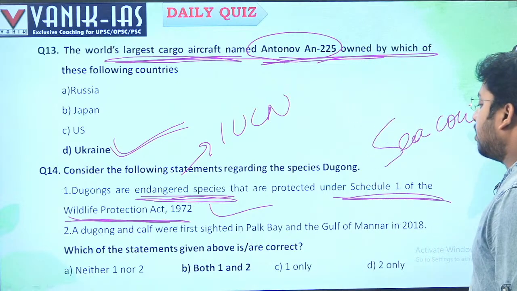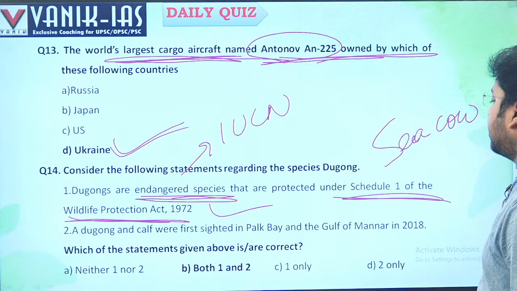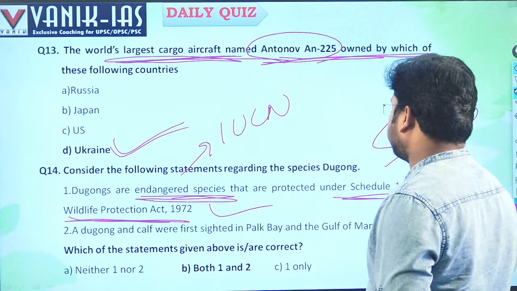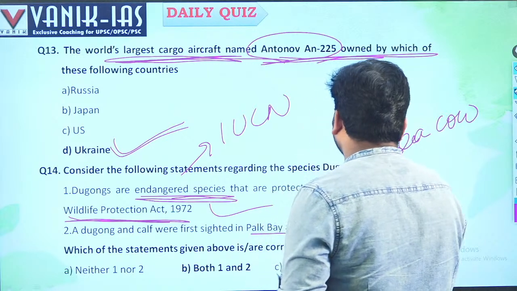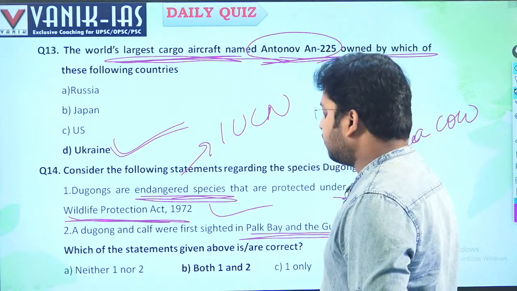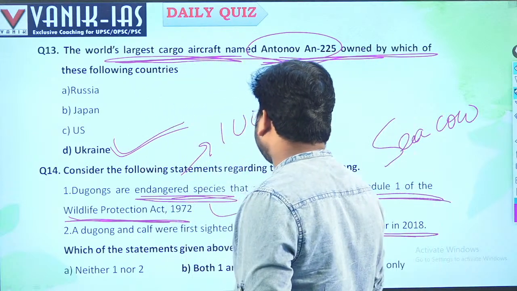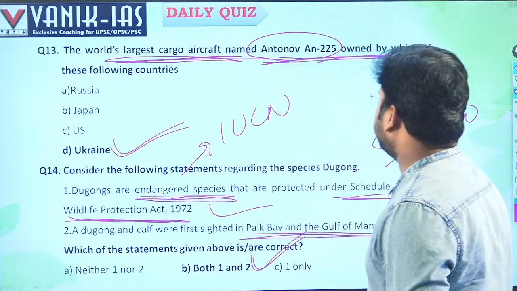Next, a dugong and calf were first sighted in Palk Bay and Gulf of Mannar in 2018. Yes, it was first sighted in Palk Bay or Gulf of Mannar, which is just between India and Sri Lanka. Palk Bay is also called the Gulf of Mannar. Right. So both statements 1 and 2 are right regarding dugong or sea cow.